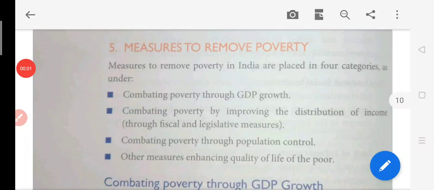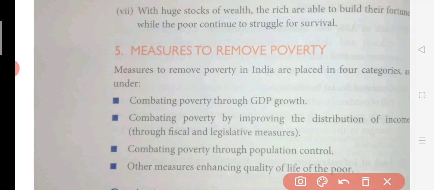Good morning, students. Today we are going to move forward with our chapter. In the second part, we are going to learn about the measures to remove poverty. Okay, so what are the measures to remove poverty?